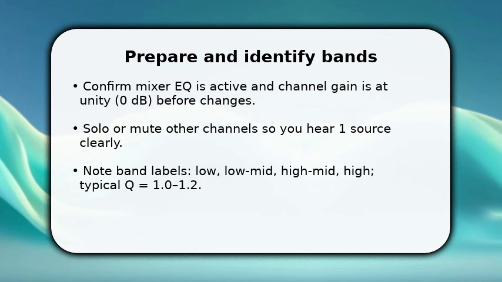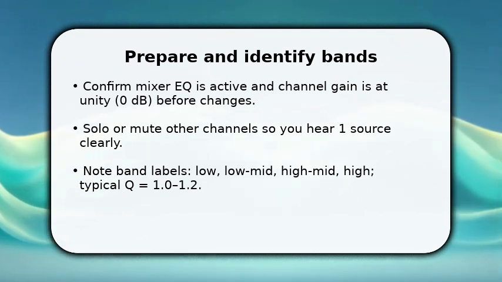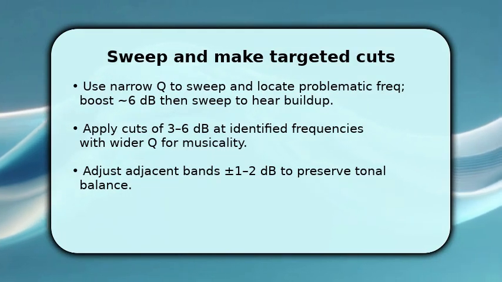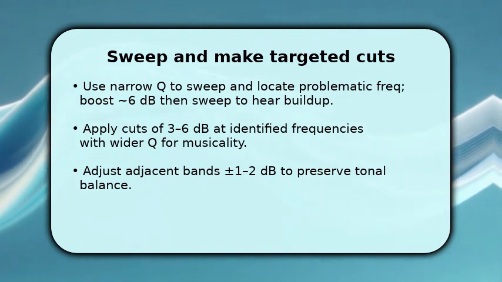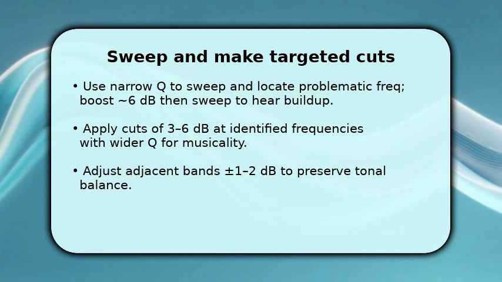You next perform a sweep to pinpoint offending frequencies. Briefly boost a band by about 6 dB with a narrow cue and slowly sweep until the problem exaggerates. Once found, reduce that frequency by 3-6 dB rather than boosting others. Cutting is cleaner and prevents masking.